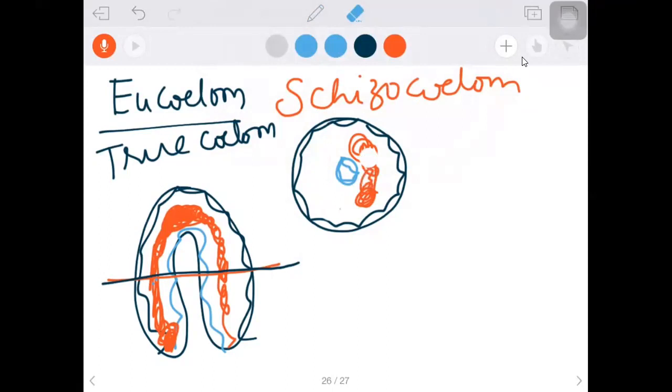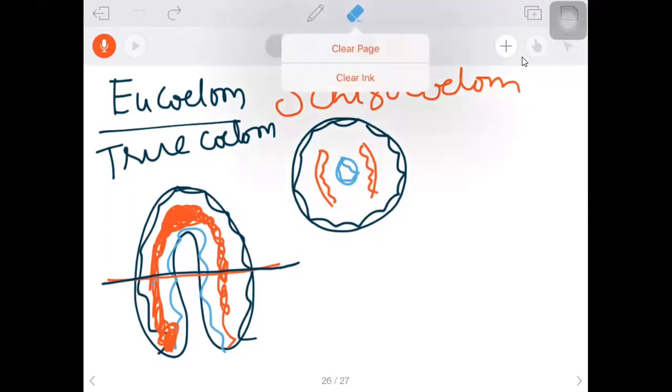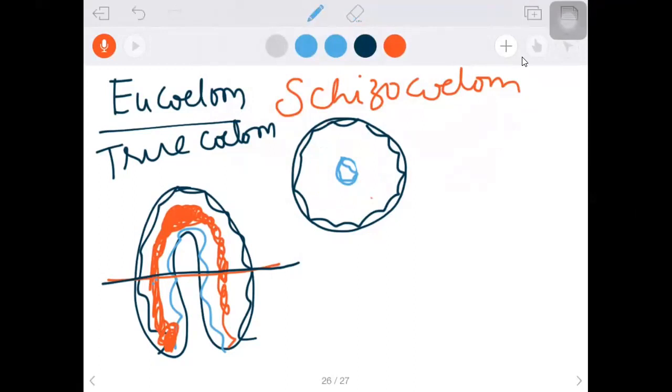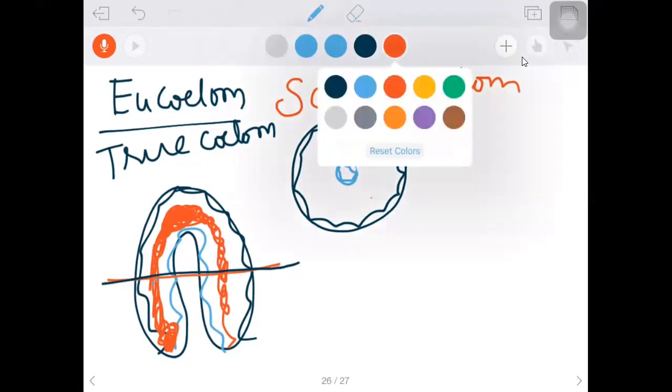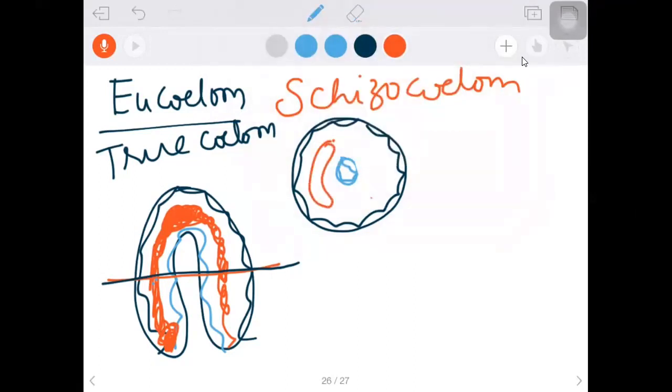We can't animate this, so let me clear the page. So the mesodermal cells divide and they split like this. This word is very important here: splitting of mesoderm.